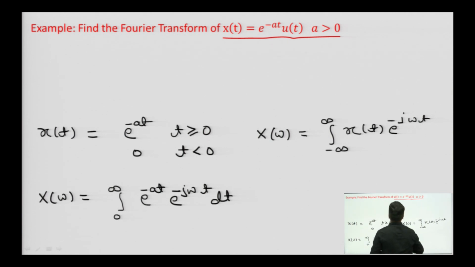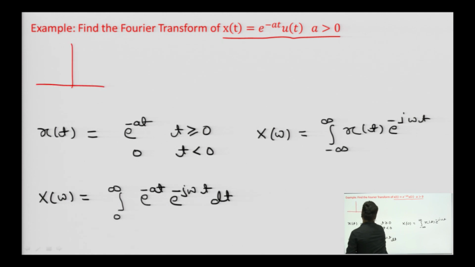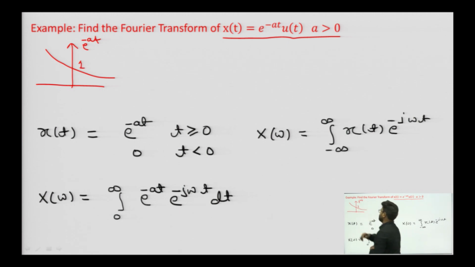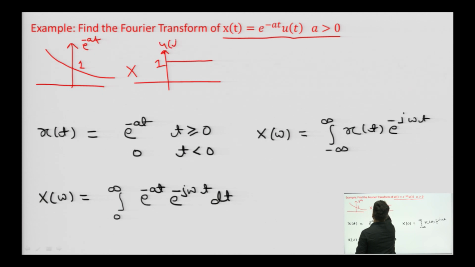This is actually a multiplication of two signals, e to the power minus a t, this is our signal 1, then it will be multiplied by u of t, this is our unit step signal, we have just studied u of t.